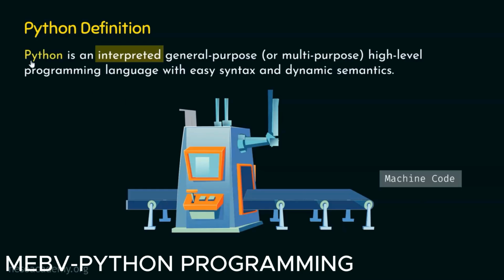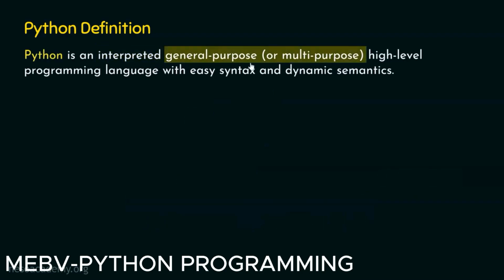So Python is an interpreted programming language, which means that Python uses interpreter as a translator to translate its code in machine code. Okay? So now as you have understood the meaning of interpreted, let's try to understand the meaning of general purpose or multi-purpose.